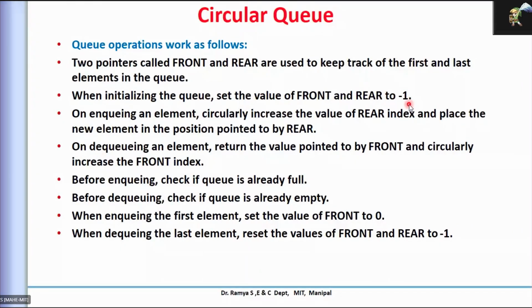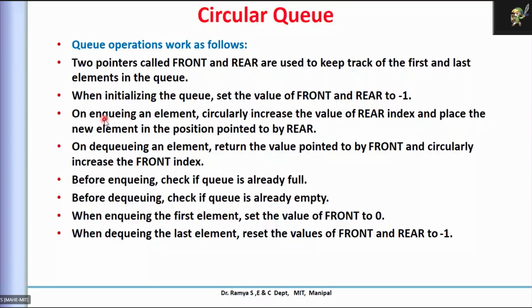Then when you do enqueue, which is inserting into your queue, for the first insertion both are incremented, because initially they are -1, so both point to the 0th position, where the first element is inserted.